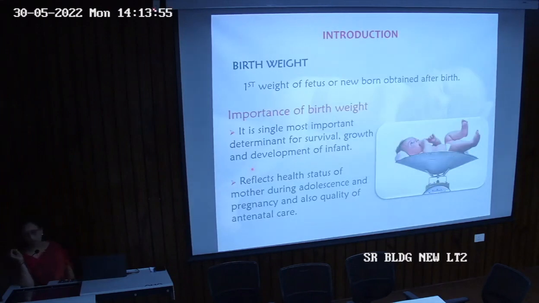So this is the first weight of the fetus or newborn obtained just after birth. And what is the importance of birth weight, whether it is low, normal, or high? It is a single most important determinant for survival, growth, and development of the infant. A low birth weight baby will have all his or her milestones delayed.